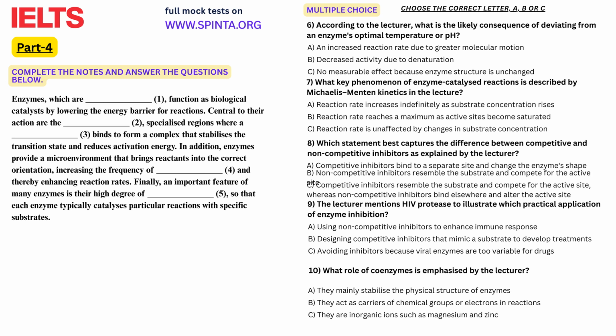Furthermore, the role of cofactors and coenzymes cannot be overlooked. These are non-protein molecules that assist enzymes in catalysis. For example, many enzymes require metal ions, such as magnesium or zinc, which assist in stabilizing the structure of enzymes or participating directly in the reaction. Coenzymes, which are organic molecules, also serve as carriers of chemical groups or electrons in various biochemical reactions. A classic example is coenzyme A, which is vital for the metabolism of fatty acids.